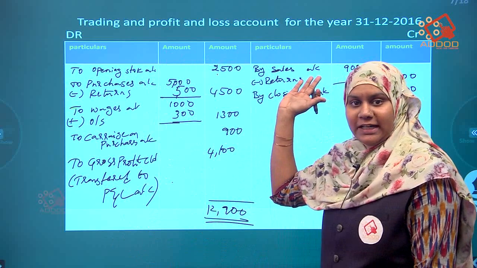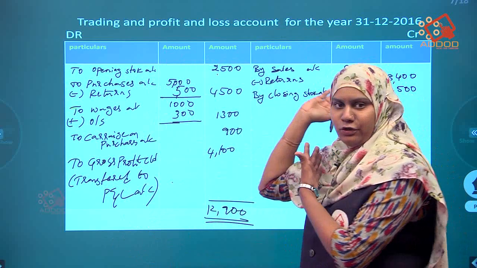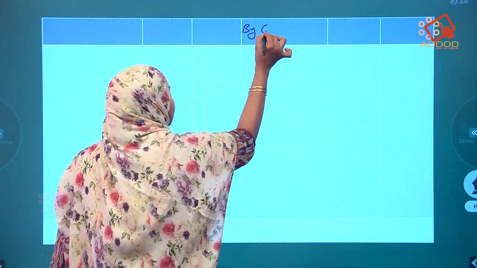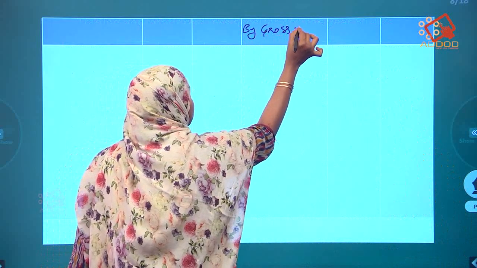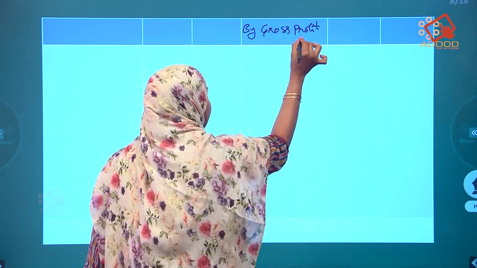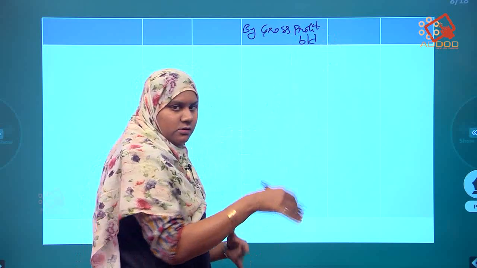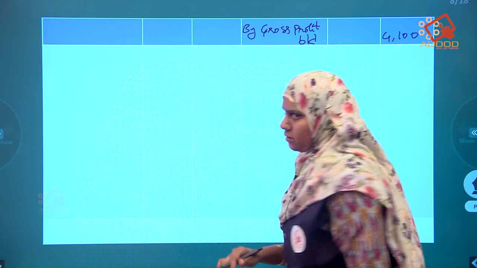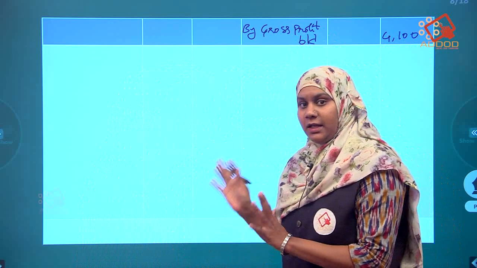Next account is what? It is P&L account. That should be transferred to P&L account. So transfer it by gross profit. We are bringing it. So brought down. How much? 4,100. Okay. Now start again.